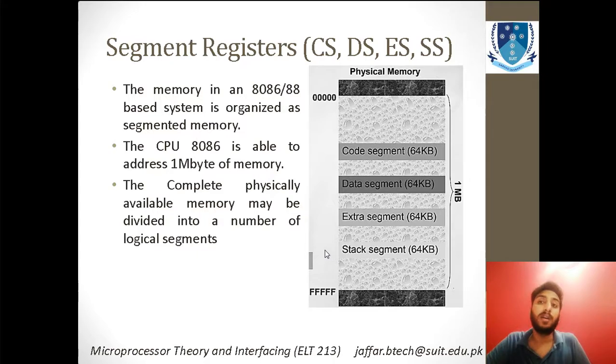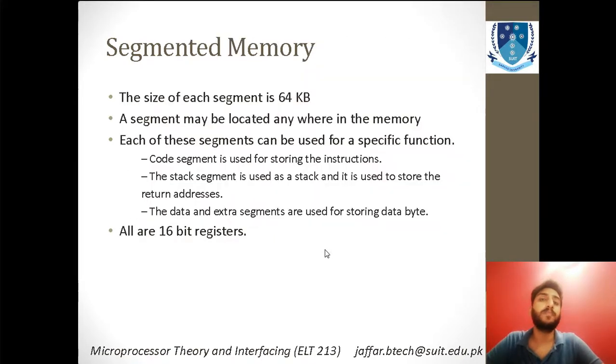And we have discussed what the stack segment is. The specifications are given over here: each is 64 KB, and it goes from 00000 to FFFFF, and it makes a total memory of 1 MB.